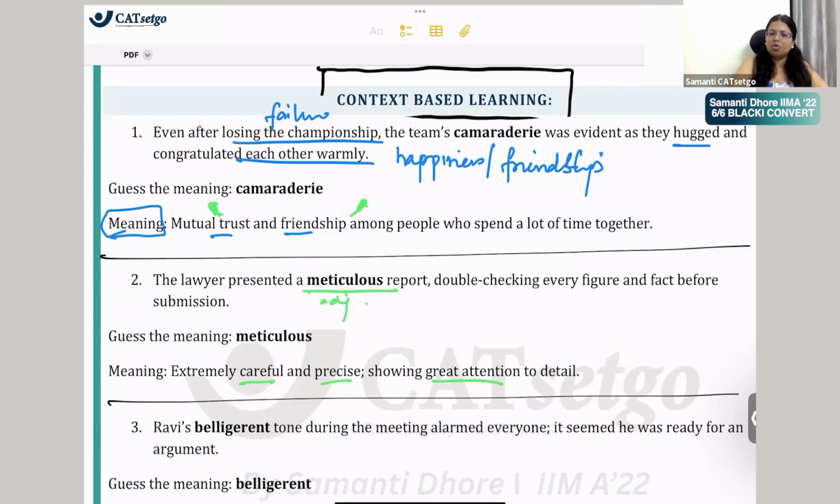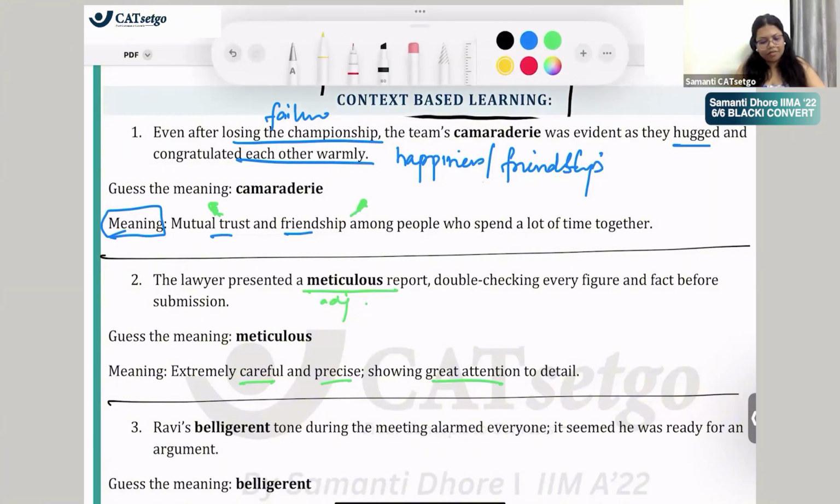क्या क्या मिला है मुझे? Rude, argumentative, loud, harsh, rude और loud, है ना? So yes, a tone that alarms everyone. तो obviously pleasant तो नहीं होगी. If everybody was alarmed, it seemed he was ready for an argument. If he was ready for an argument, मतलब कैसा होगा tone? Argumentative is the easiest and most direct thing to say.